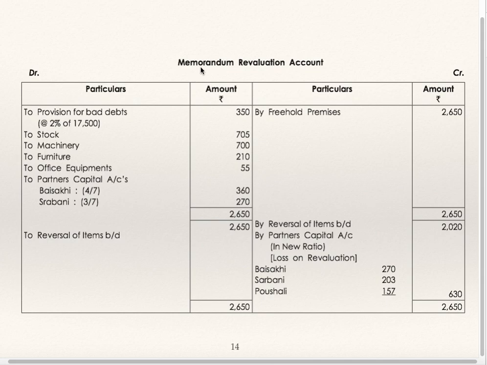So this is known as a memorandum revaluation account. It is prepared if the partners want to keep the old values of assets and liabilities; then and only then is a memorandum revaluation account to be prepared. Whatever you have debited as decrease in value of asset is to be credited, and whatever you have credited as increase in value of asset is to be debited. If in the earlier section you are getting profit, distribute it to old partners in the old profit sharing ratio. The same you will get as loss; distribute it to all partners including the new partner in the new profit sharing ratio.